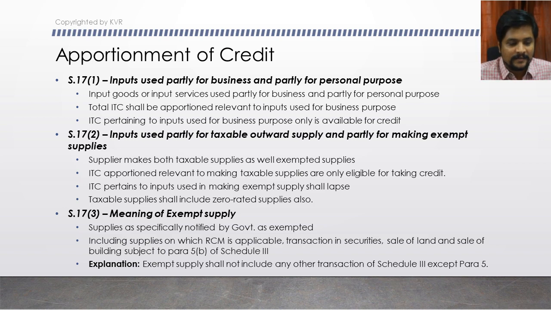Then we can discuss subsection 2. Subsection 2 covers inputs that are partly used for outward taxable supply and partly used for outward exempted supply.